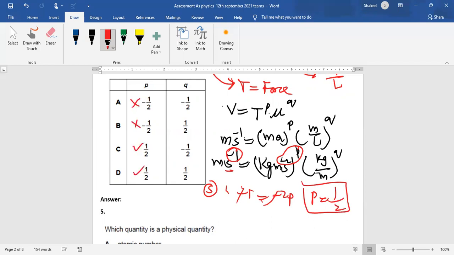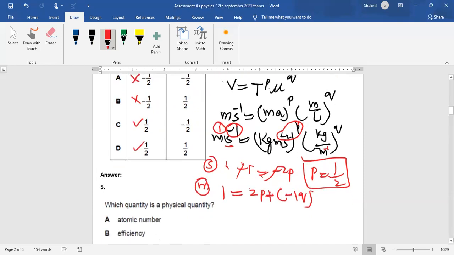Now we have to look for the other one, which is q. Let's compare the indices of meter. On the left side it is 1, and on the right side it is 2p plus -1q, because this m is to the power 1. When it goes up, it will be kg m^-1, so it is -1 into q.